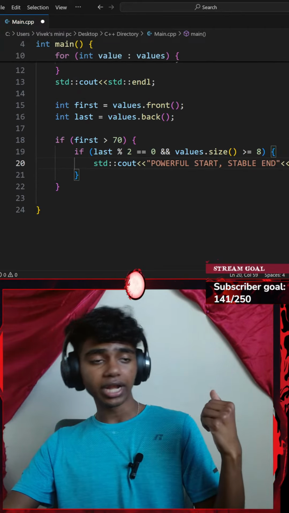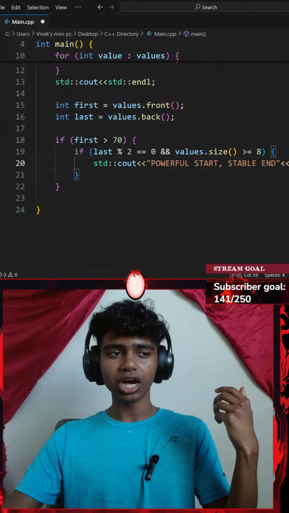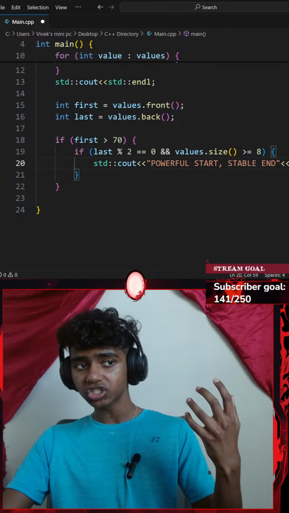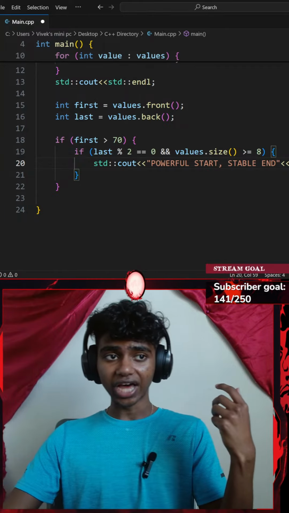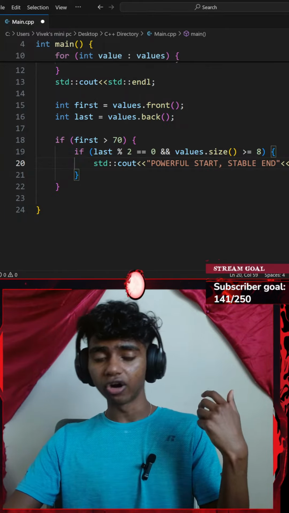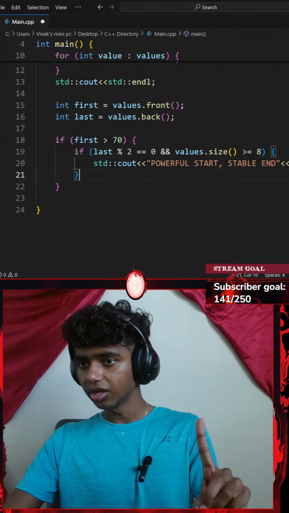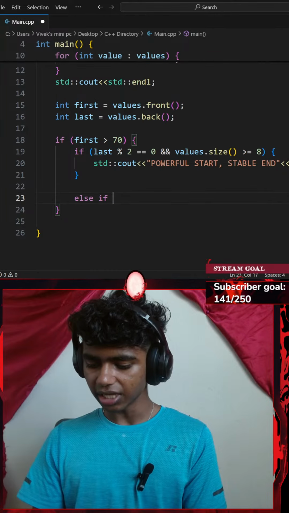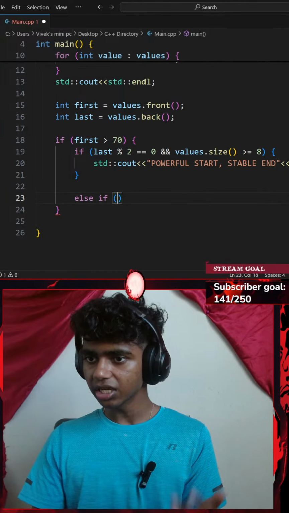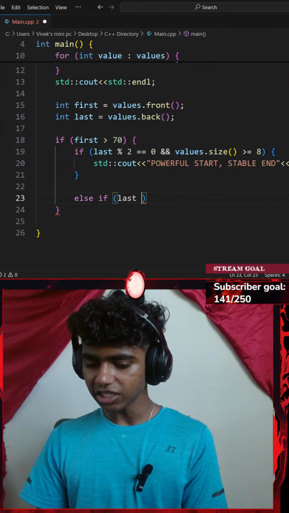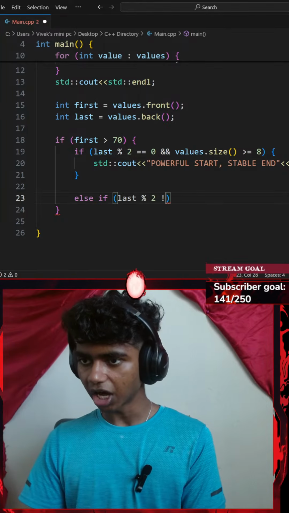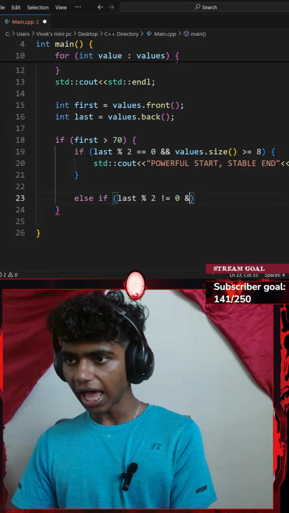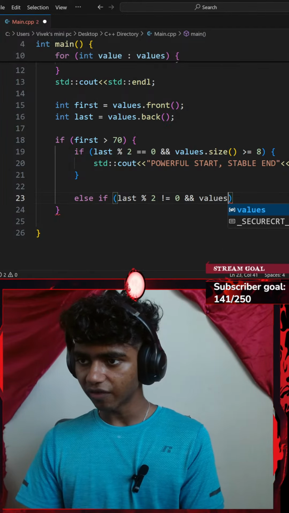Okay, next up, for an else if clause, I'll check if my variable last is odd or my vector size is less than 8. If that is true, I'm going to be printing powerful start, unstable end. So I'll go with an else if clause, else if, I'll add a pair of parentheses. Let's check if my variable last modulus 2 is not equal to 0. Okay, and my values vector.